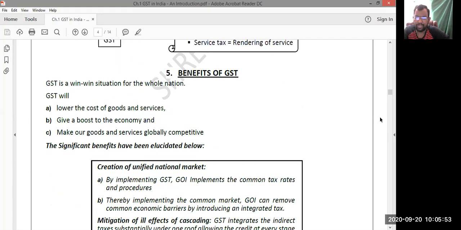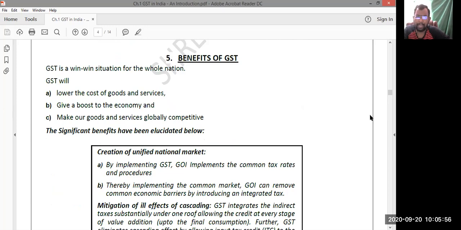Next, benefits of GST. Right? The main advantage of GST: it is a win-win situation. It is an advantageous situation to all the manufacturers, service providers and traders, and it is advantageous to the government as well. GST will lower the cost of goods and services. Why?